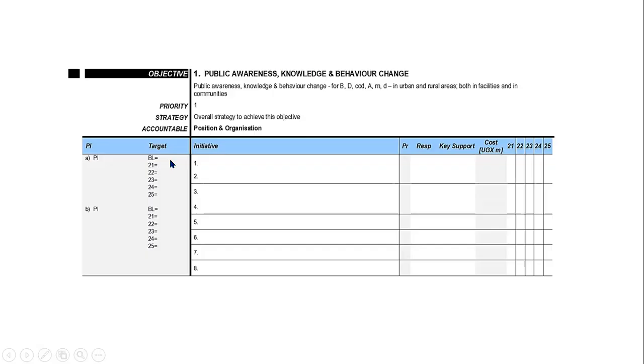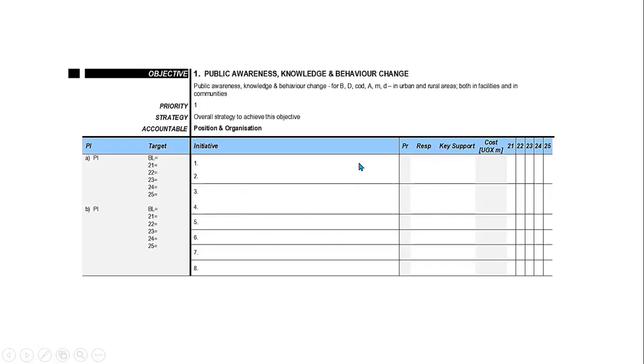So the baseline is where are we now, and where do we want to go every year? Sometimes the target increases, sometimes the target reduces, depending on what the performance indicator is stating. And then on the right-hand side, we list all our initiatives with all the details.